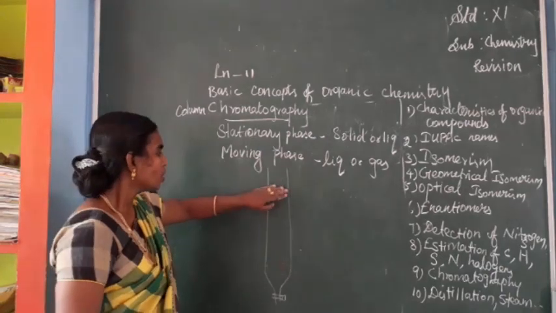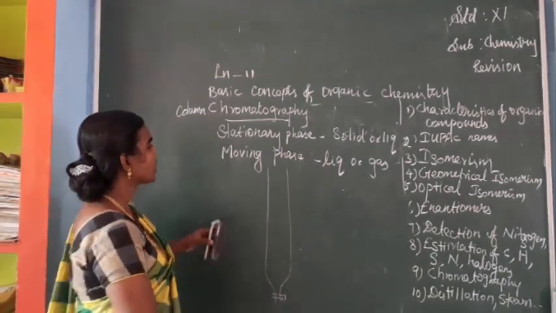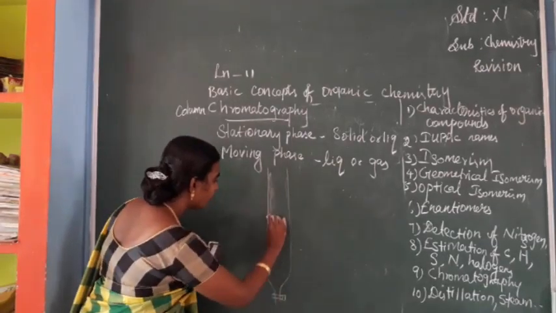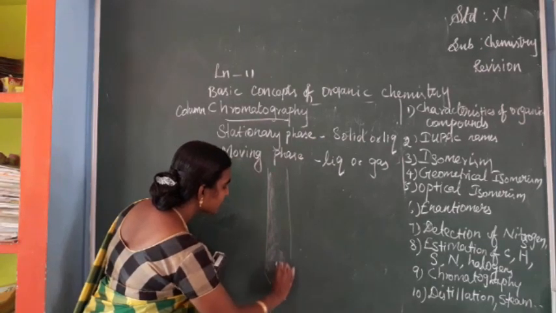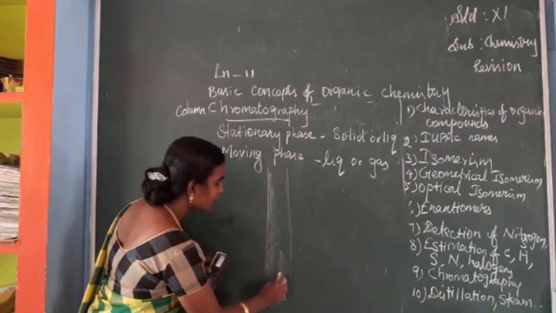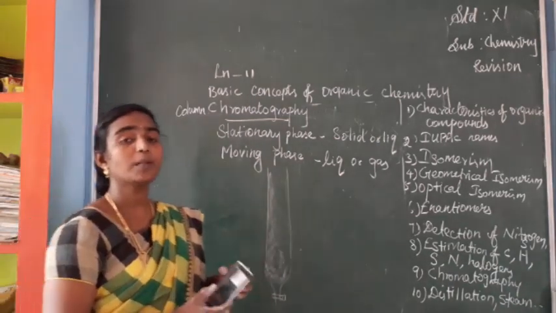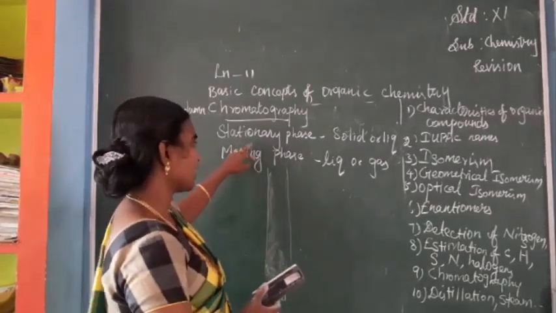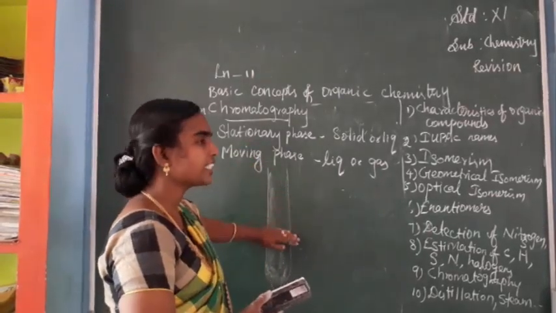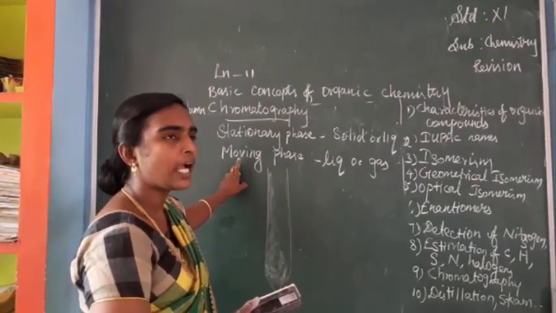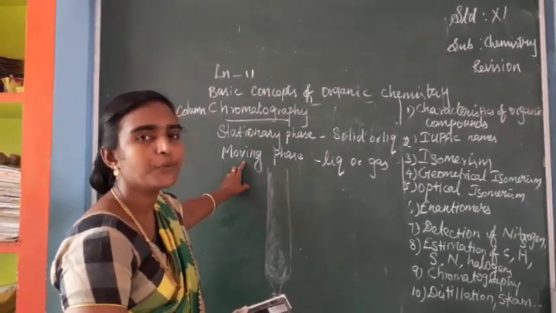Afterwards we have to pack this column with the stationary phase. Mostly magnesium oxide or alumina is used as the stationary phase. After packing the stationary phase, we add the liquid which should be purified.